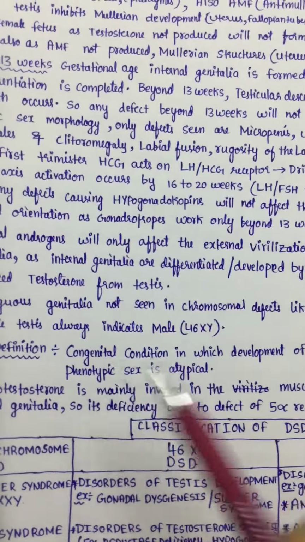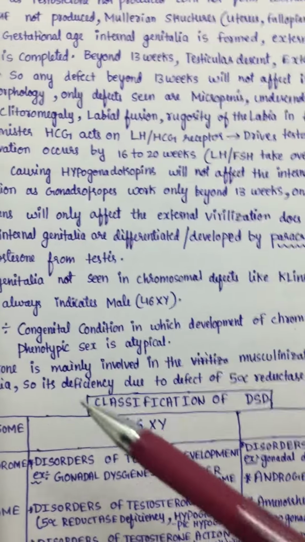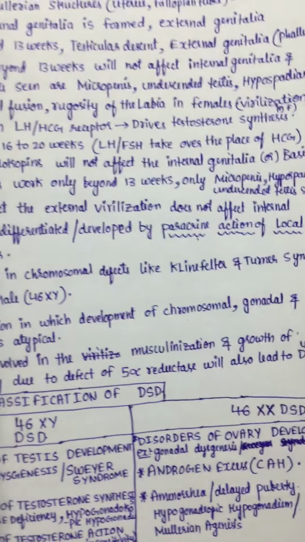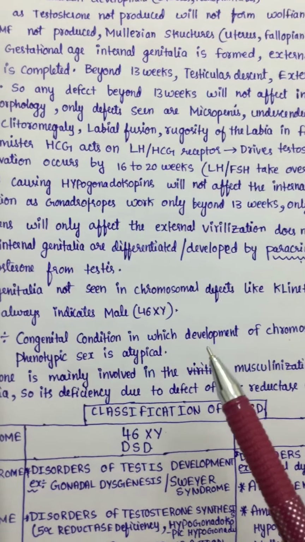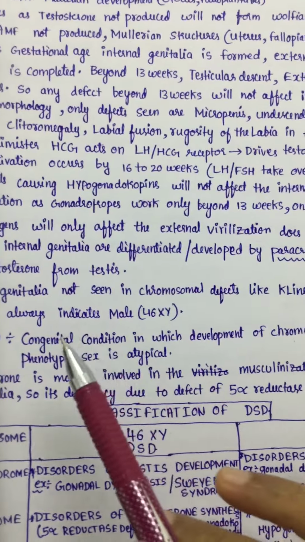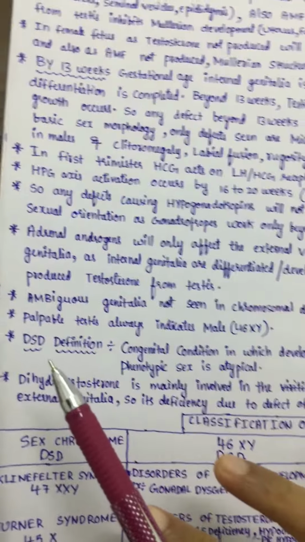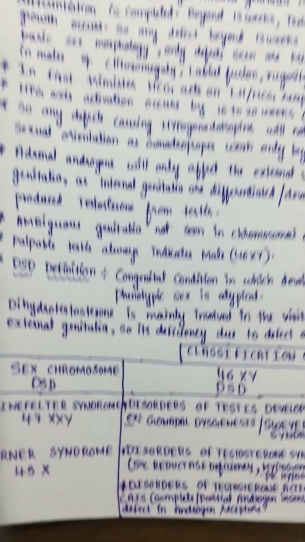Phenotypic means external appearance. So if anything in the chromosomes, the external genitalia appearance, or the gonadal internal genitalia is not developed properly, then it is atypical, and it is called DSD, disorders of sexual development, or ambiguous genitalia.